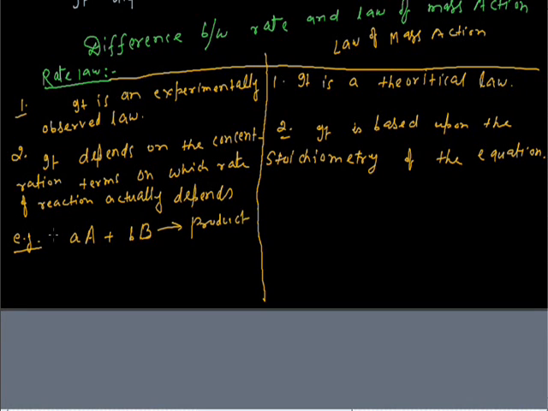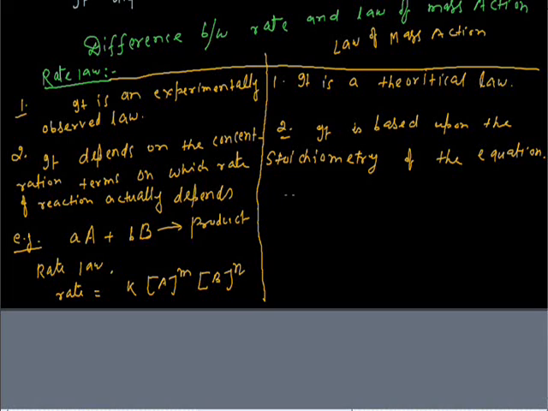According to the rate law, for this general reaction the rate of reaction is equal to this. Now the law of mass action is based upon the stoichiometry of the equation, so we consider the general reaction.